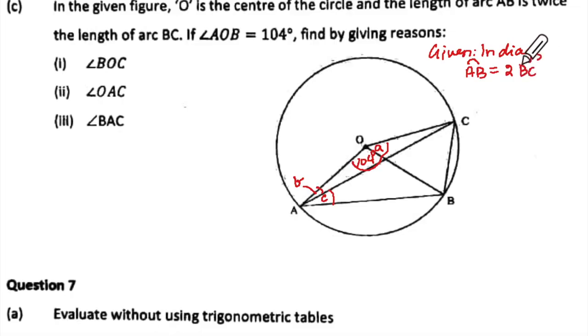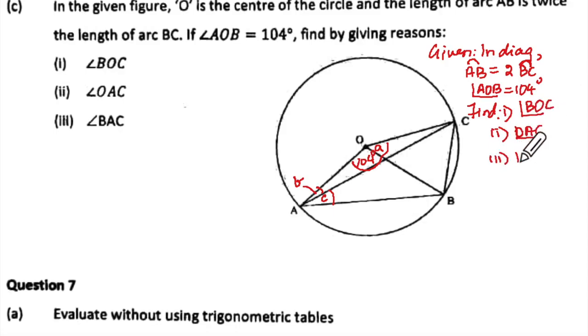Okay, this curved line means arc, and this is angle AOB equal to 104 degrees. And then we will write to find: number 1 angle BOC, number 2 is OAC, and the third one is angle BAC.